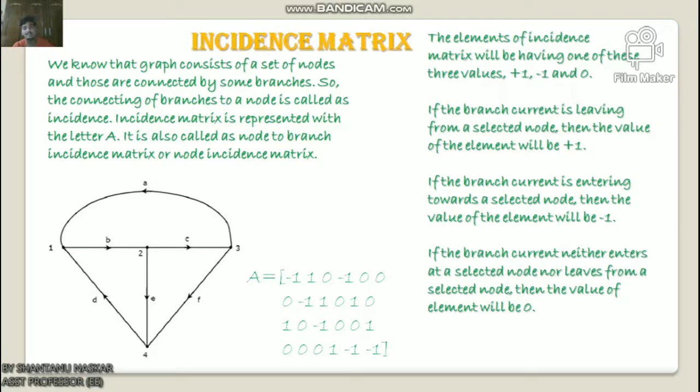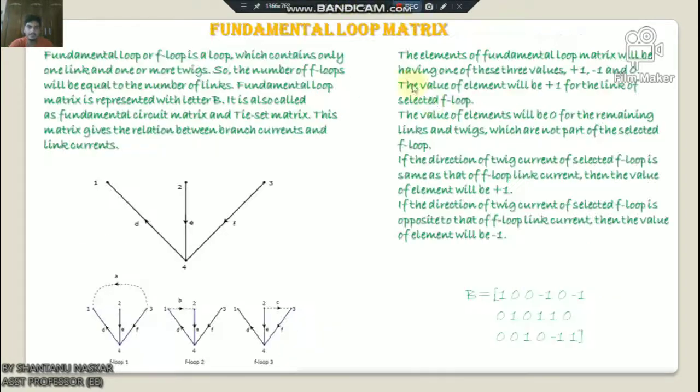Always note that if the given graph is undirected, then convert it into a directed graph by drawing an arrow on each branch. So we can consider an arbitrary direction of current flow in each branch. Okay, so that's all for the incidence matrix.